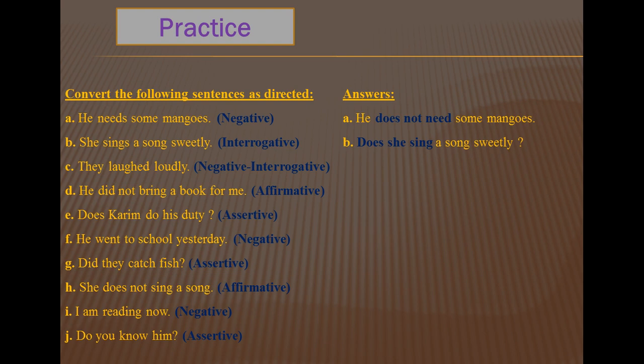Number C, they laughed loudly, negative interrogative. So the sentence will be interrogative and also in the negative form. And laughed is the past indefinite form, because laughed is the past form of the verb laugh. So here I use did, and for negative I use didn't. Didn't they laugh loudly?